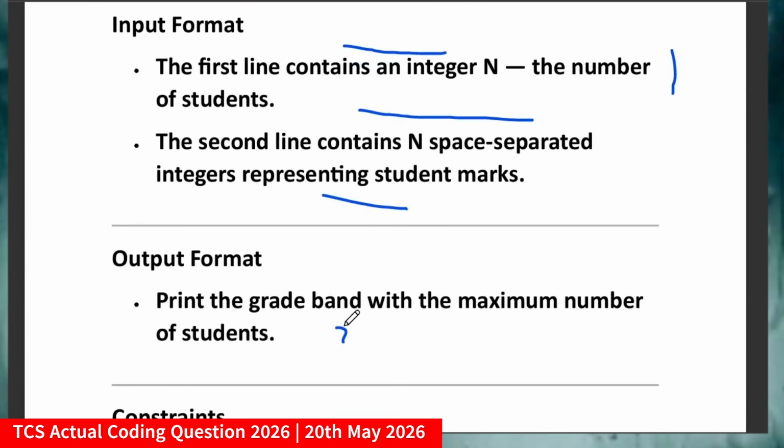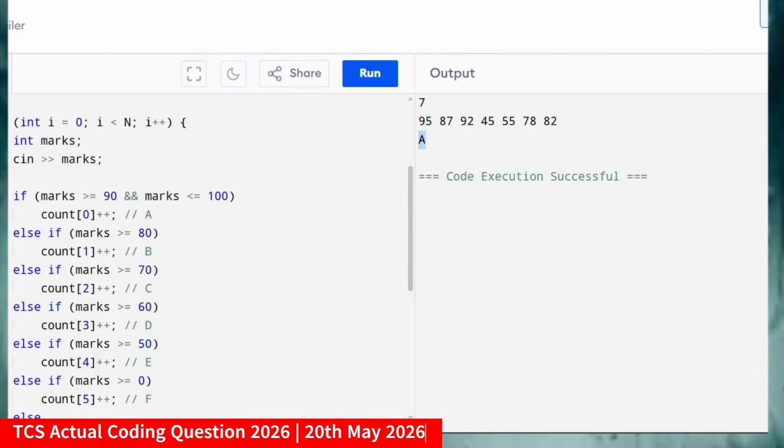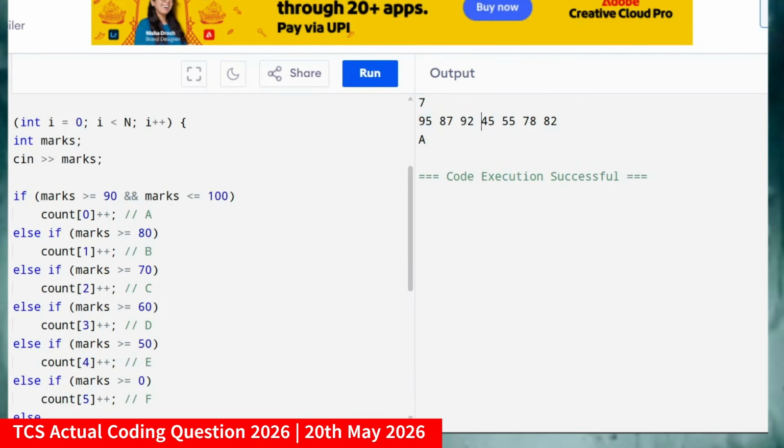Print the grade band with the maximum number of students, how many students are there in each band, and accordingly I am printing here. I hope you get the clarity on why I am printing band A: because of the 95 and 92, two students are coming in band A, isn't it? So that's why I'm printing band A here.